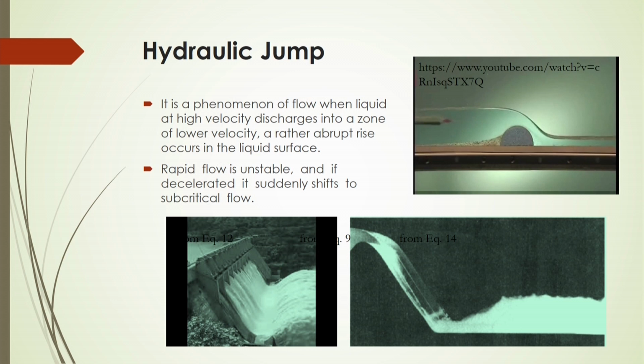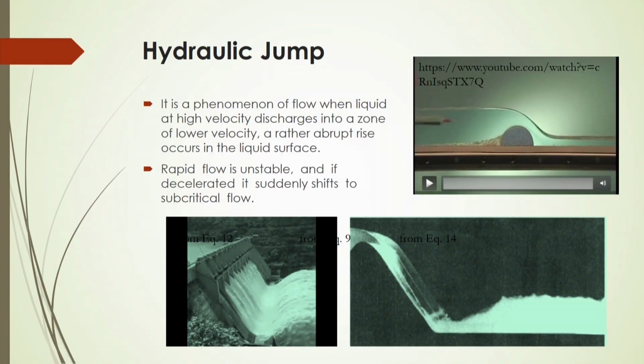Now, let us have a discussion of hydraulic jump here. Already you have seen this video here.